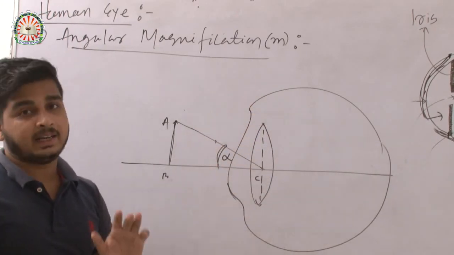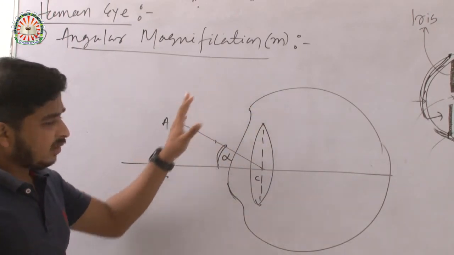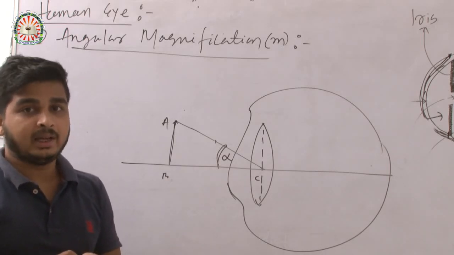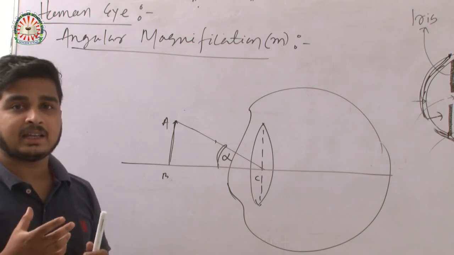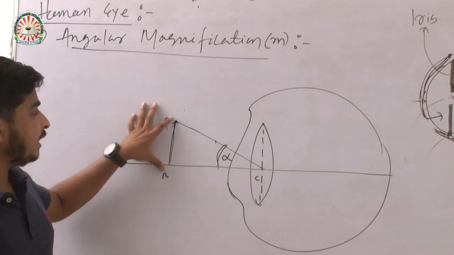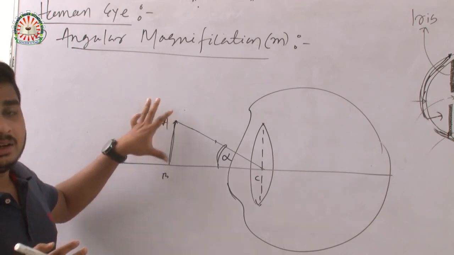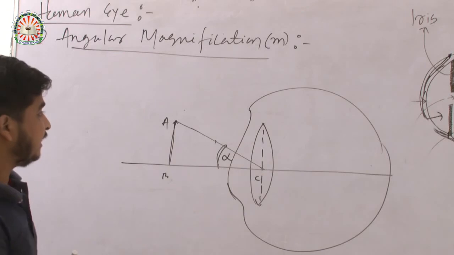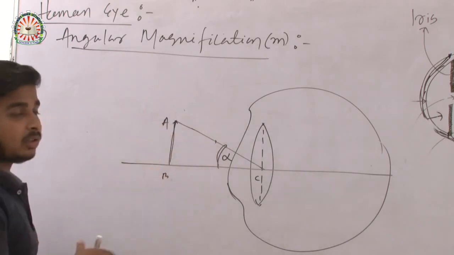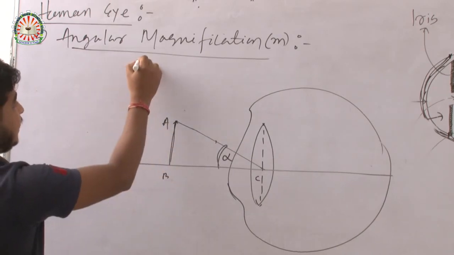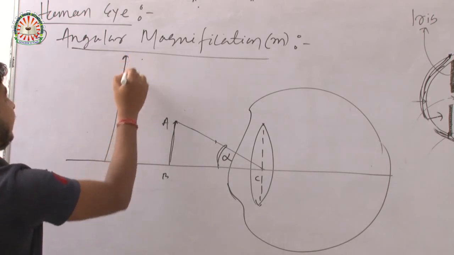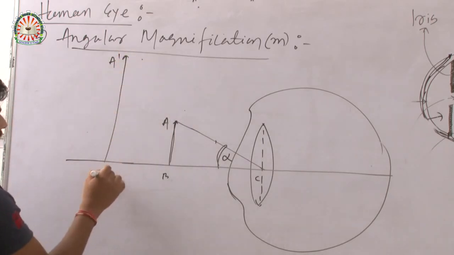Now what I have done, I used a glass, or I can use a microscope, in order to see the object AB in a large size. If I use an optical instrument, that is a microscope, then this AB can be seen like this, A dash B dash.